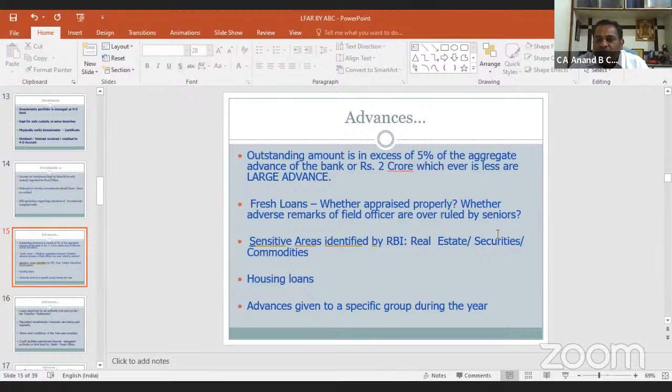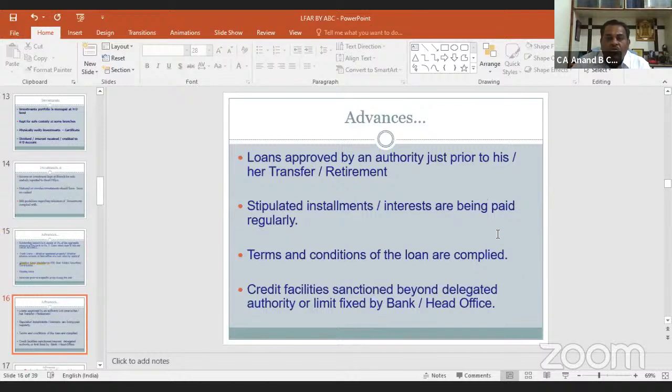Advances given to a specific group during the year. You have to verify whether the branch has given advances to a specific group or not. Loans approved by the authority just prior to his transfer or retirement. We have to look whether the branch manager or officer has approved any loan just before his transfer or retirement.